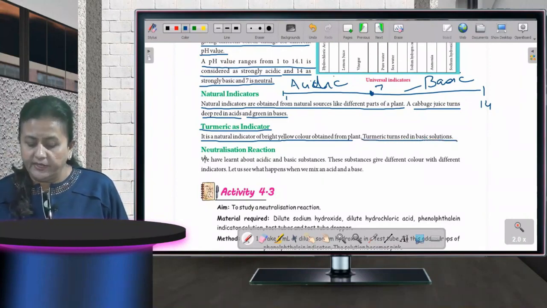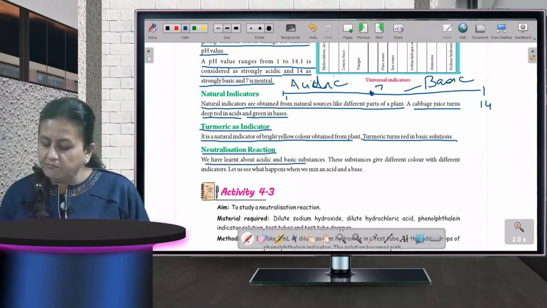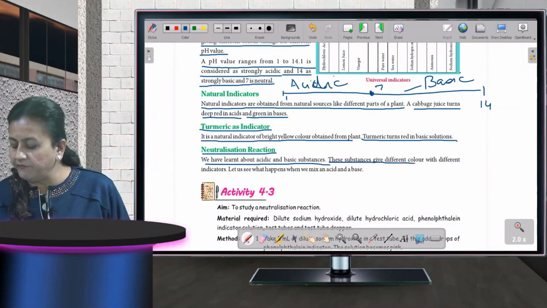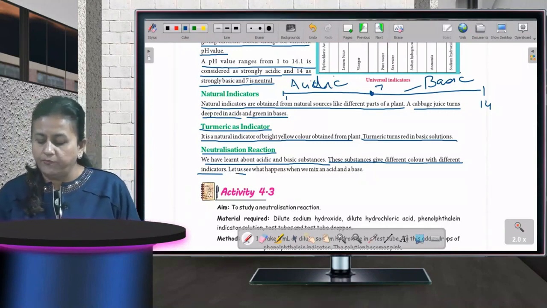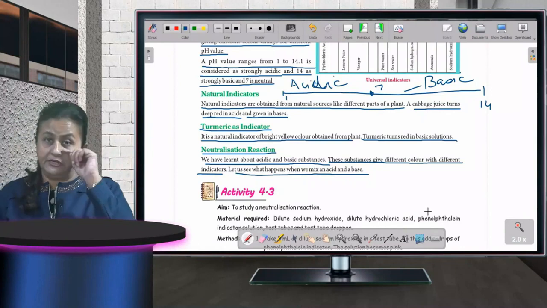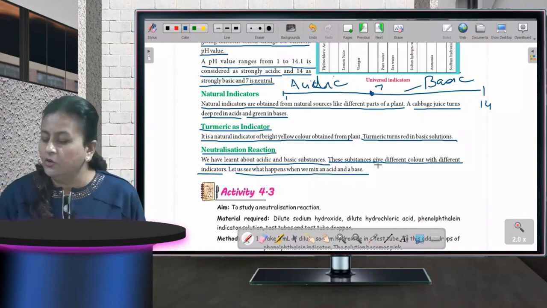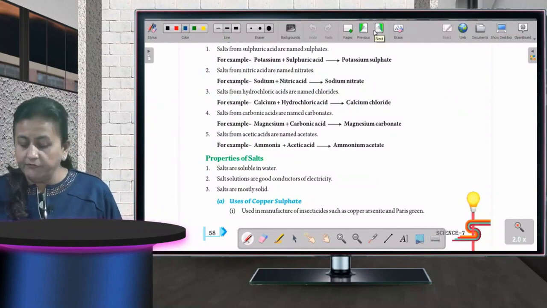Okay, then neutralization reaction. We have learnt about acid and basic substances. These substances give different color with different indicators. Now let us see what happens when we mix an acid and a base. अगर हम लोगों ने कोई भी solution लिया, वो acidic है और basic है, उसको हम लोगों ने क्या करा? We are going to mix it together. What will we observe?